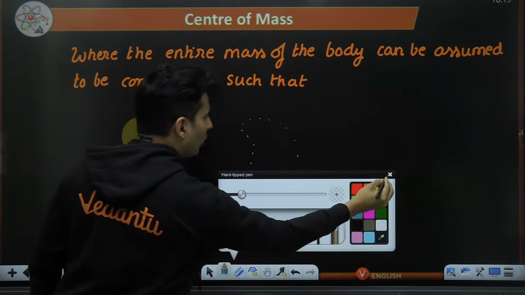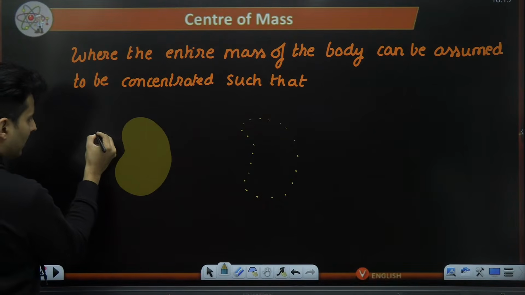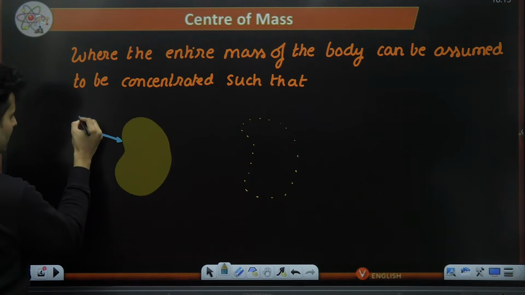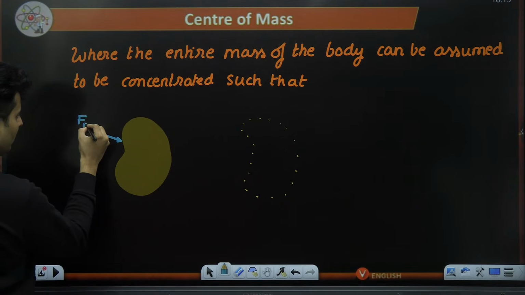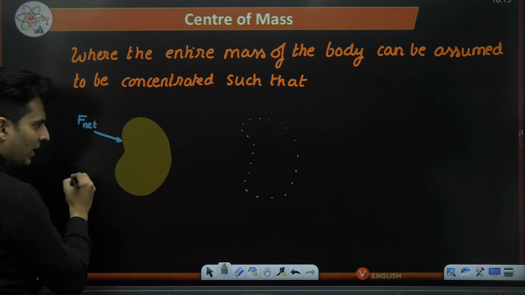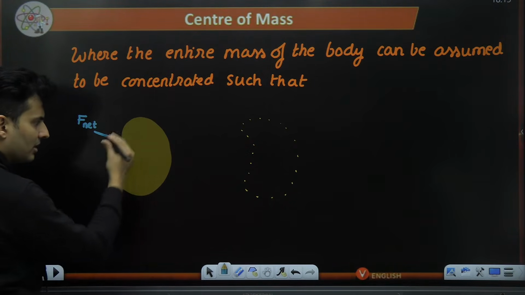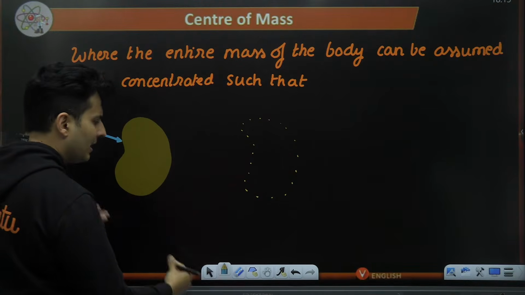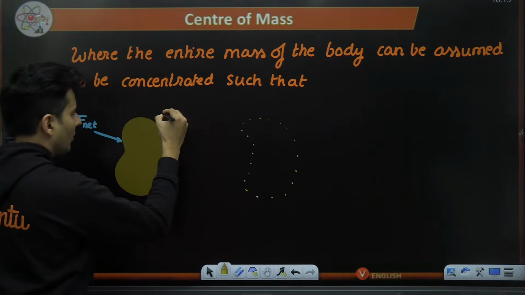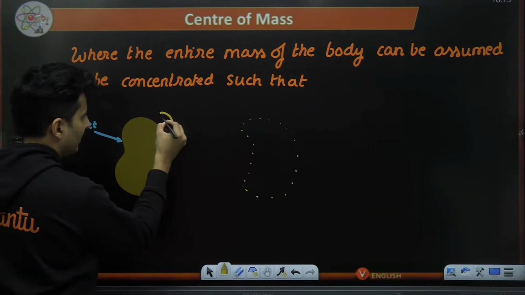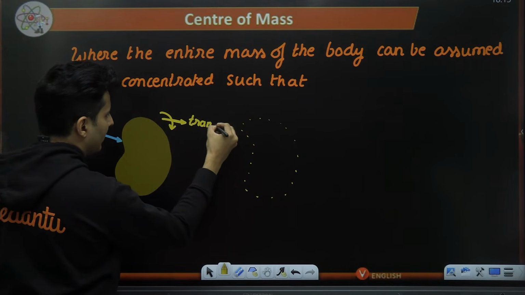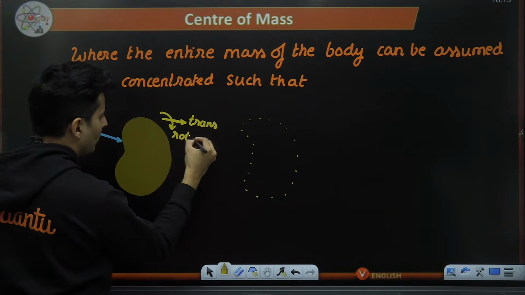Maybe there are some forces acting on it, and maybe I show this is the net force acting on that particular body. Because of which this body might rotate, it might translate, it can do multiple things.